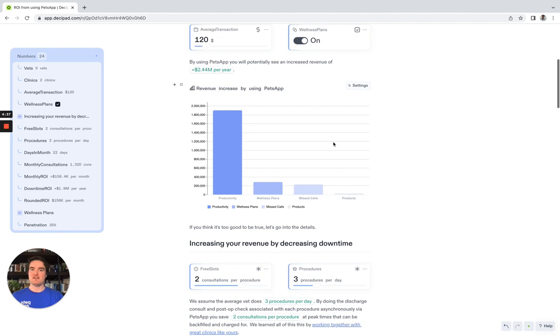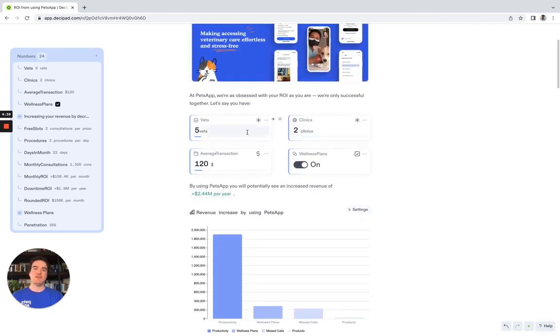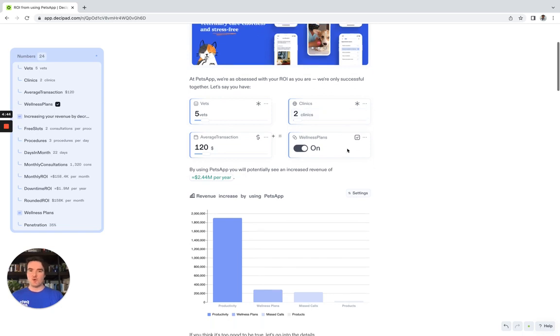And for someone that's been introduced to PetsApp, shown PetsApp, it's very intuitive. The assumptions, the units, the numbers being used all make sense, so we've seen prospects feel like they can get comfort with the return on investment we're suggesting. Not only that, not just is this useful for prospects, it's also been useful for our internal team to help them see the thought that goes into the product and the return on investment claims that we're making. And it provides backup for them and gives them comfort around where these assumptions come from.